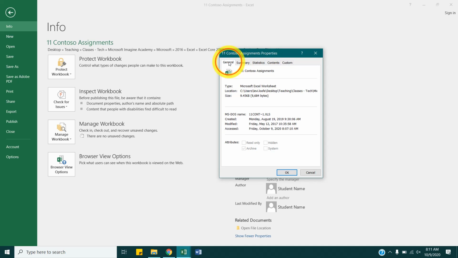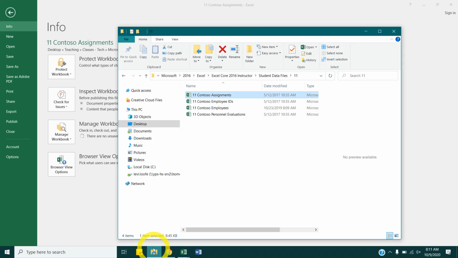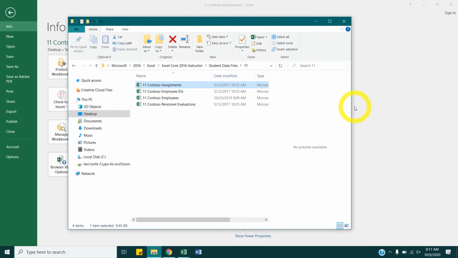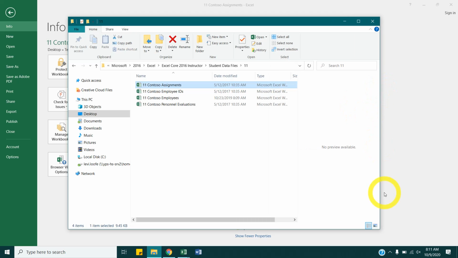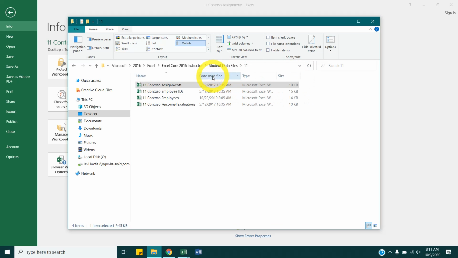But what I want you guys to understand is what these properties are for. So we have size, title, tags, comments, categories, all of that. Where that is useful is in this Windows Explorer right here. So let me turn this preview mode off. So I have type and size in this folder. I can also add who authors were for files and see that.